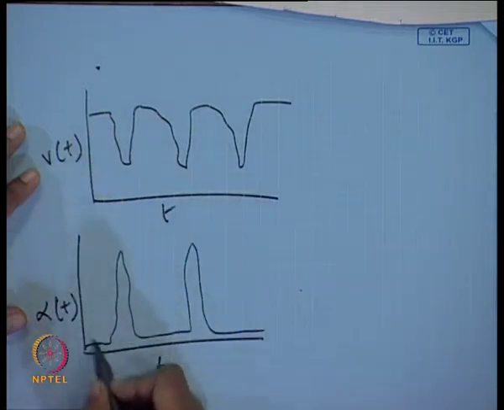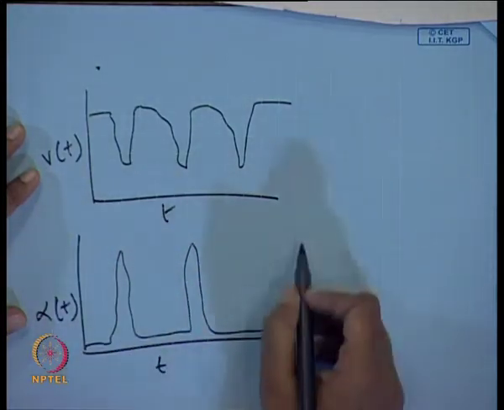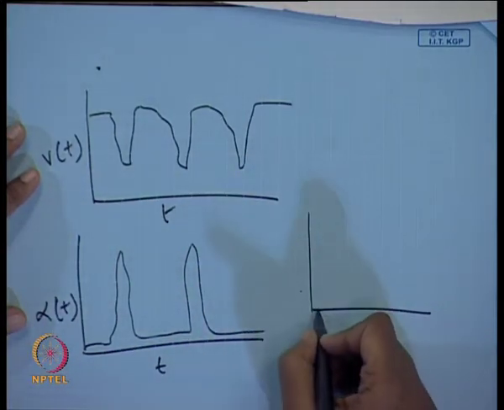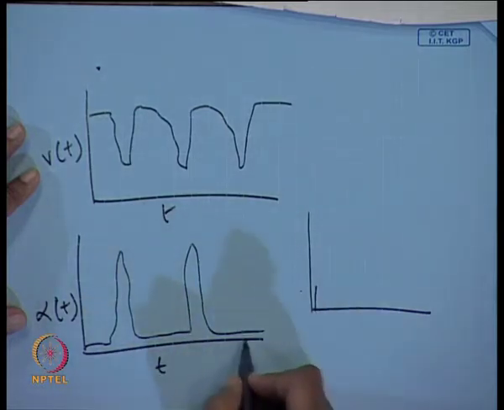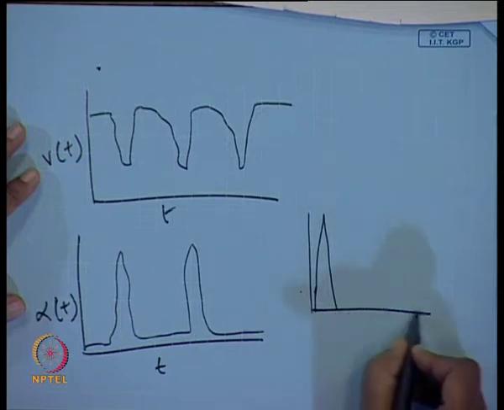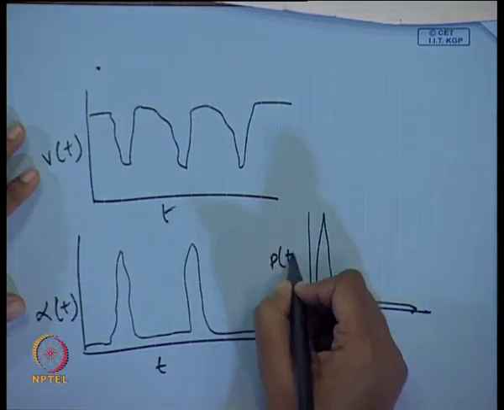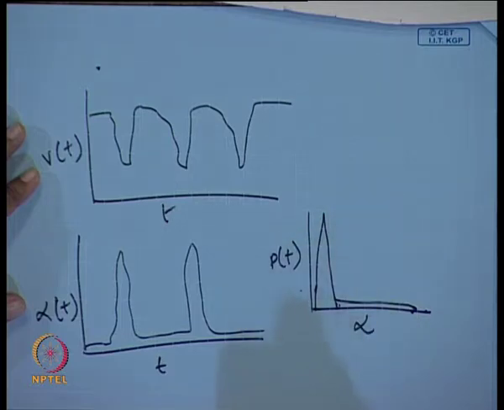So if we perform the PDF analysis of this signal, what will we get? Since the PDF will be high at low alpha, we will get a peak at low alpha, and then a very low value at high alpha, is it not? So, if we plot probability versus alpha, is it clear to you?